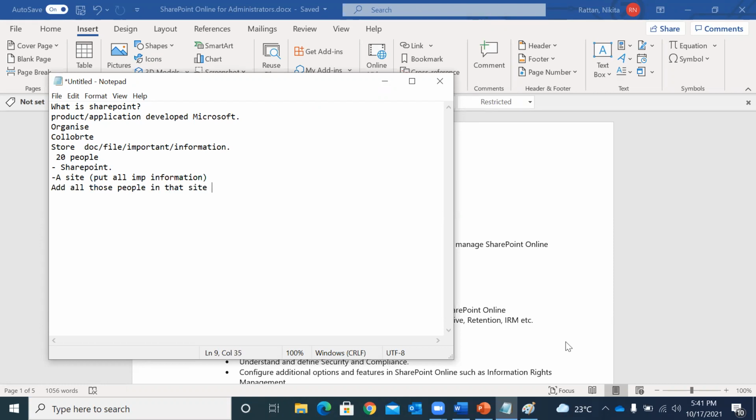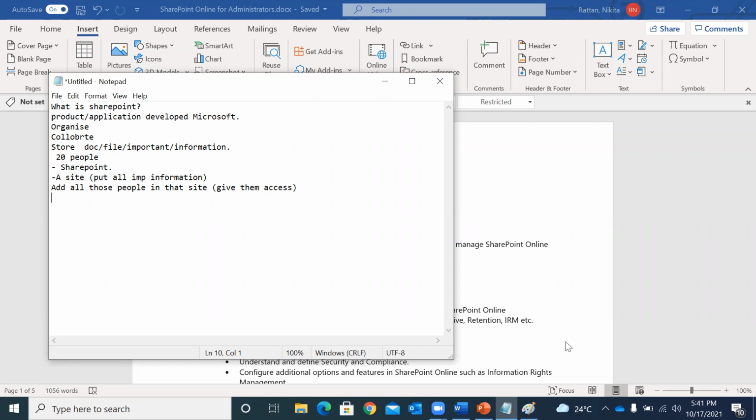When I'm saying you can add, it means you can give them the access. You can give them the access to that particular SharePoint site where you have added your documents, so that all those 20 people can actually access those folders. This is SharePoint in layman language.